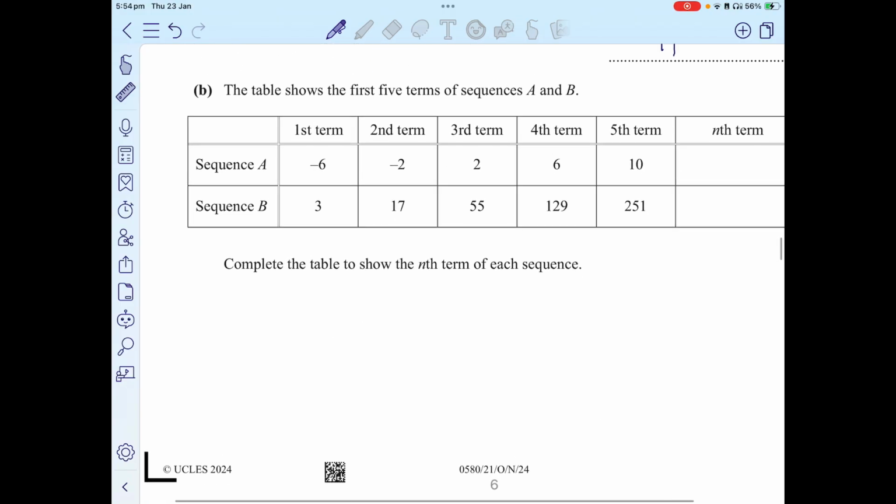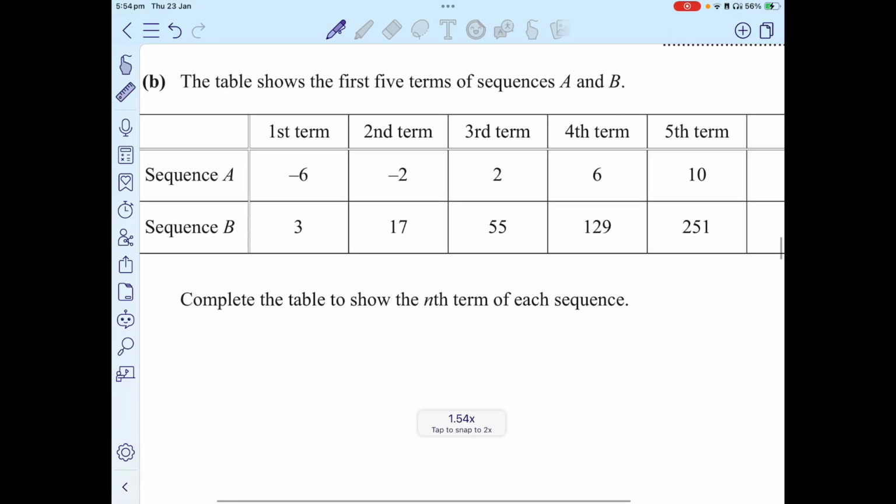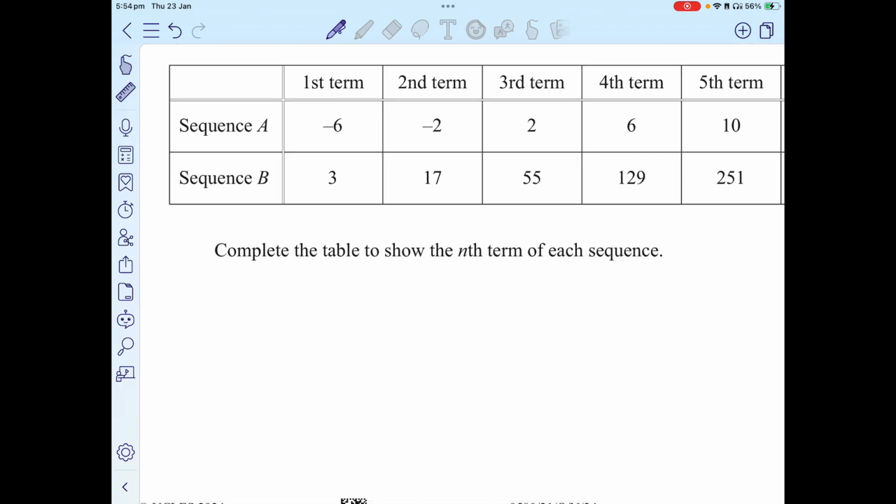The table shows the first 5 terms of sequences A and B. Complete the table to show the nth term of each sequence. Now in the sequence A, I can see that every time I move from a term to the other term, I'm adding 4, like negative 6 plus 4 is negative 2, plus 4 gives me 2, 6, and 10. So my common difference is going to be 4, right? If I put 4 times 1, I would get 4. I'm adding 4, so I'm adding 4n to every term.